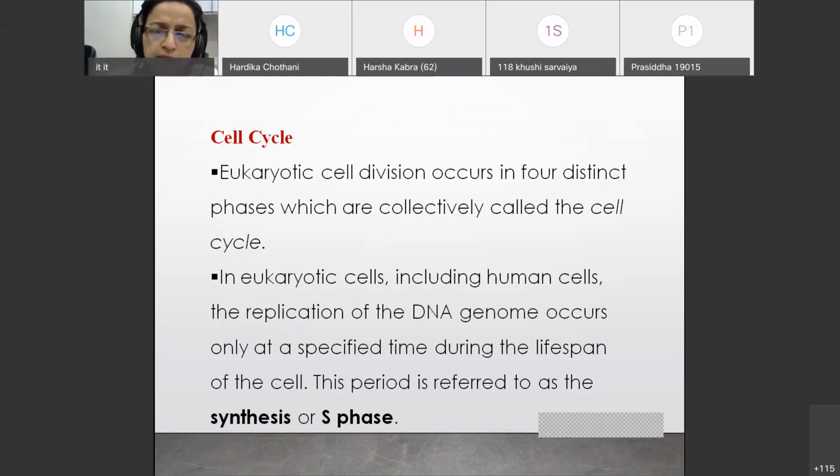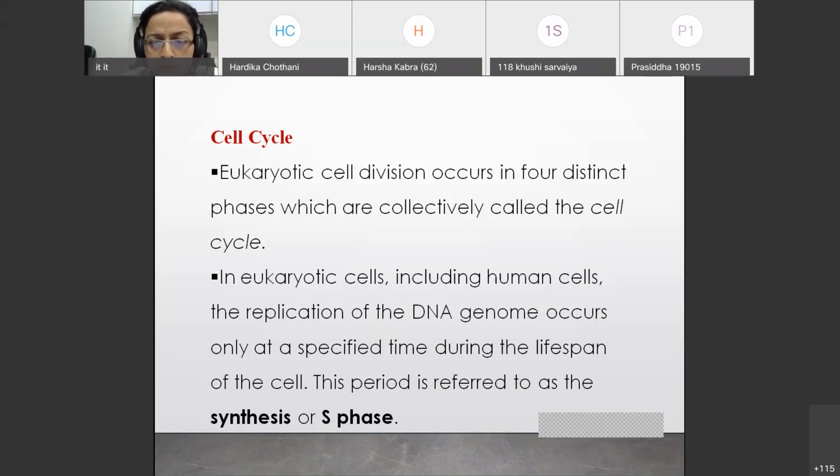A long question is not expected in biochemistry. In anatomy, they may ask you as a sub-question to a long question, or it can be a long question, that I cannot tell you here. But cell cycle, from the biochemistry point of view, can be asked as a short note. Whenever cell division is occurring in eukaryotic cells, it occurs in four different phases, and these phases are collectively called the cell cycle.